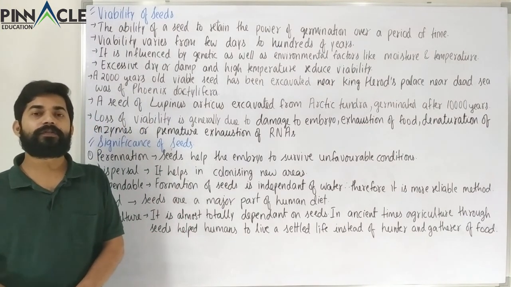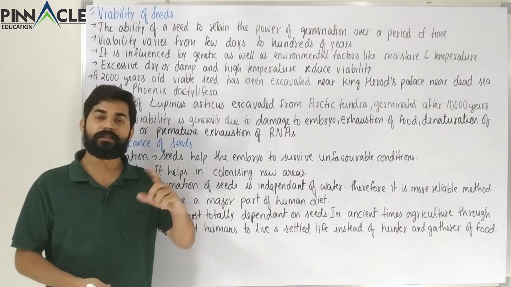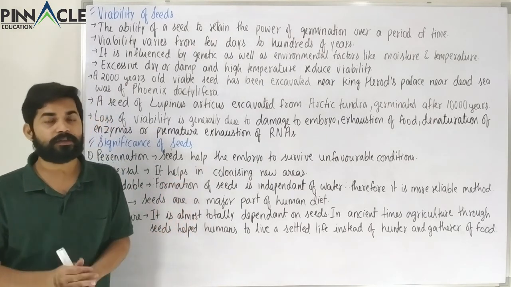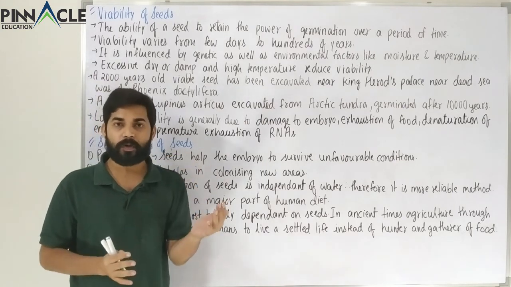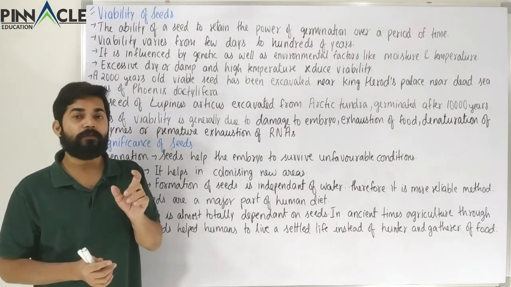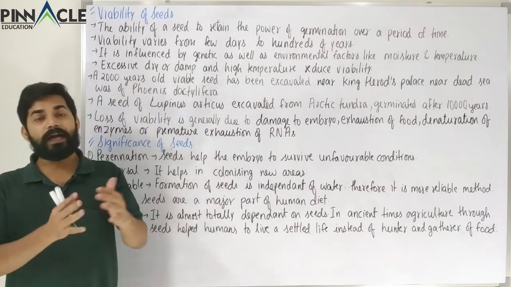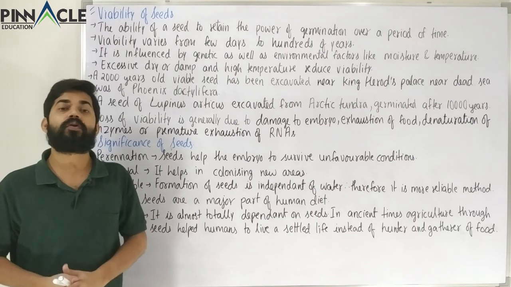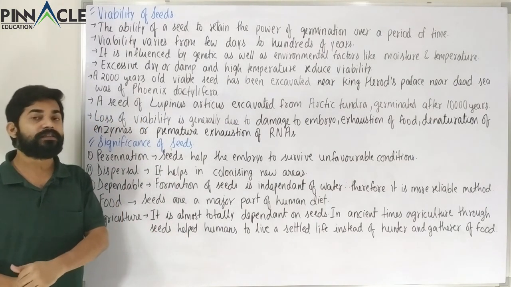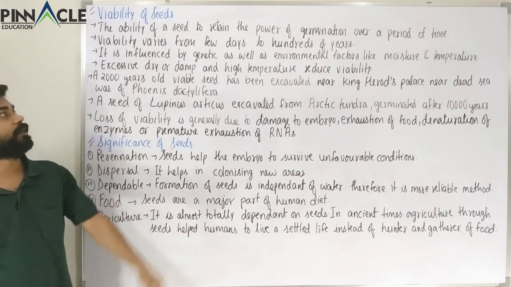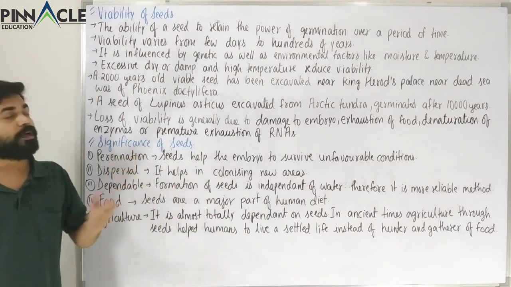The viability of seeds is pretty simple. The period up till which a seed can germinate and produce a plant is called viability. When a seed forms and separates from the parent plant, the time from then up till the time it has the ability to germinate, that phase is called the viability period. So this is the time period up till which a seed can germinate. Let's see the definition: the ability of the seed to retain the power of germination over a period of time.